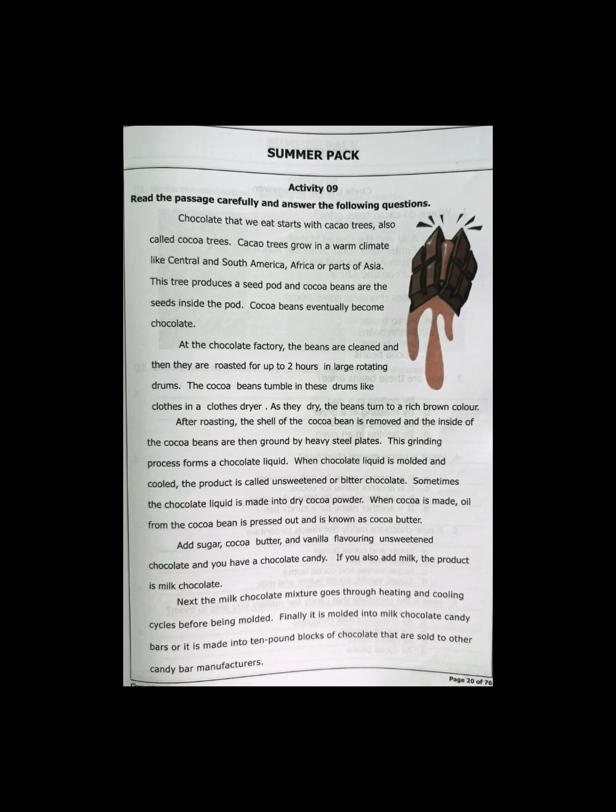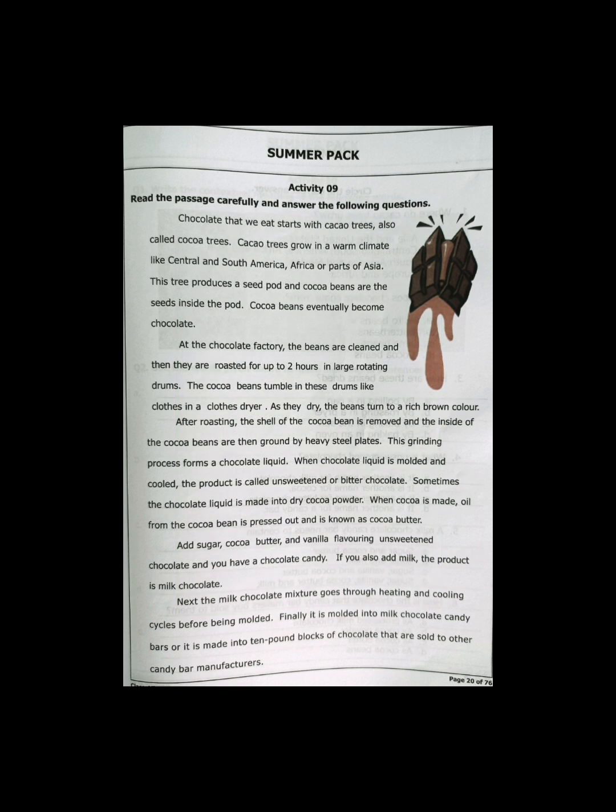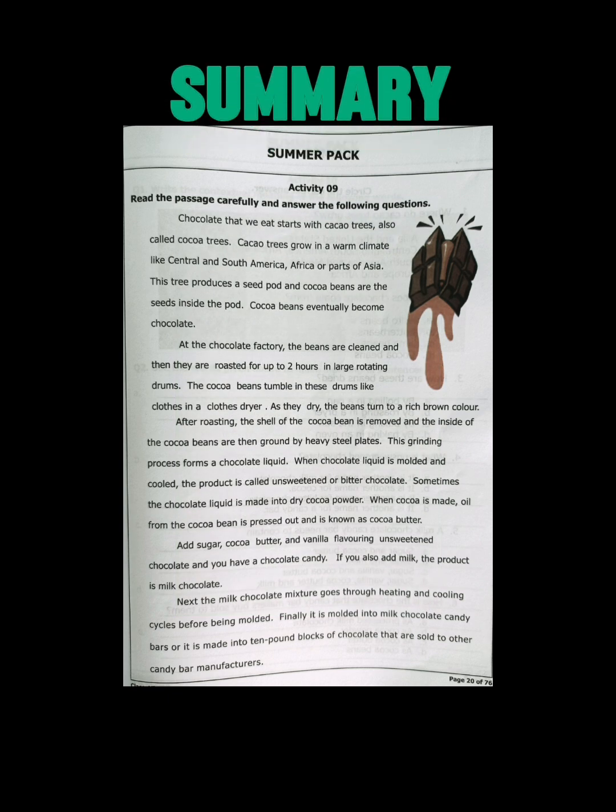Today, we will read about how chocolate is made from cacao trees and then work on some questions to understand the passage better. Let's get started. A general glimpse of the passage. The passage explains how chocolate is made from the seeds of cacao trees, which grow in warm climates like Central and South America, Africa, and parts of Asia. The beans from these trees go through a process of cleaning, roasting, and grinding to create chocolate. Depending on the ingredients added, this chocolate can become unsweetened chocolate, cacao powder, or milk chocolate.